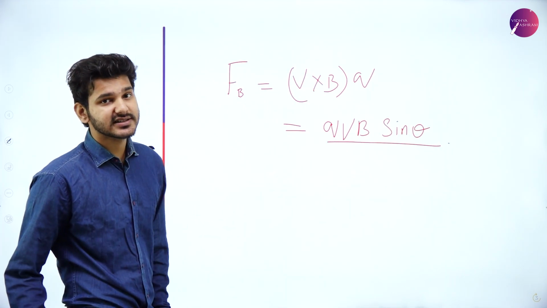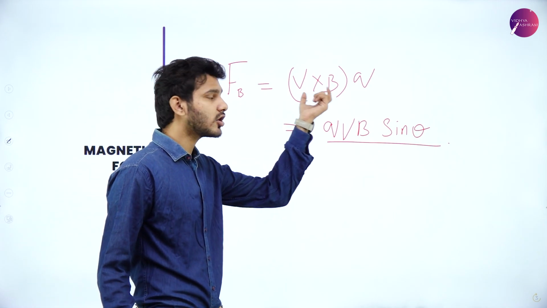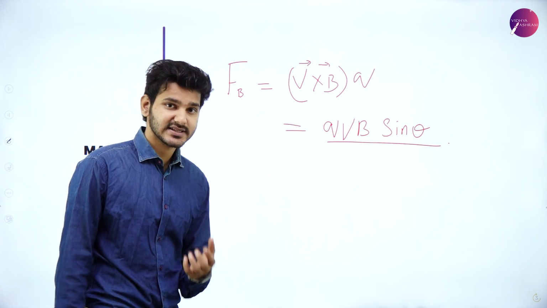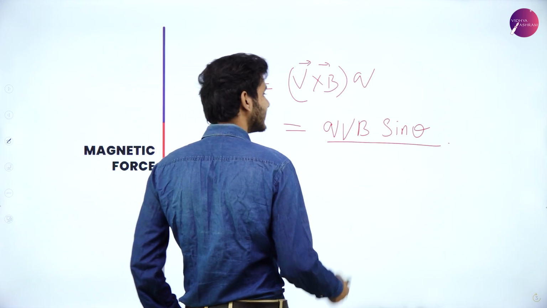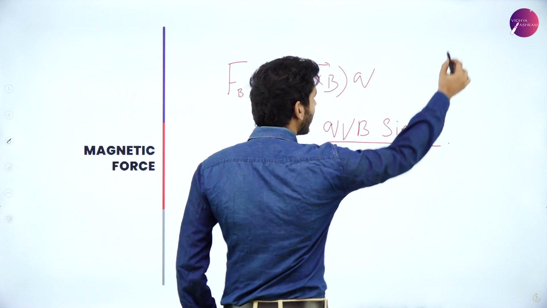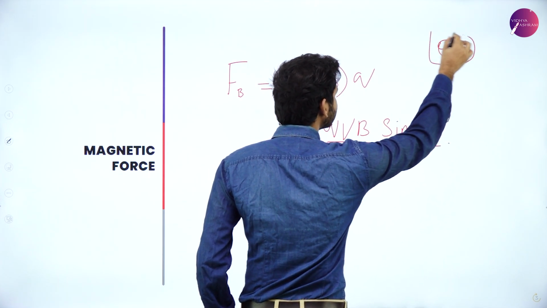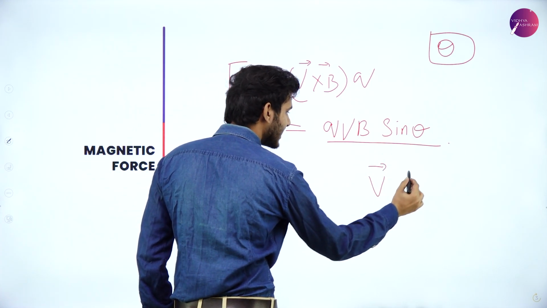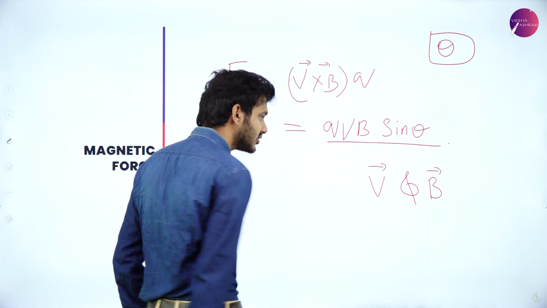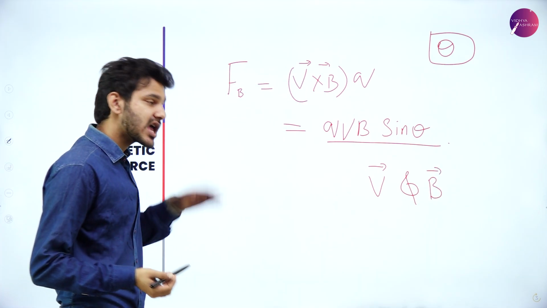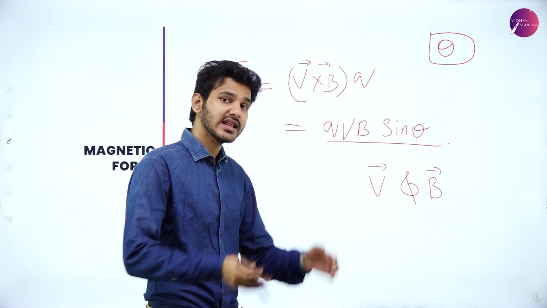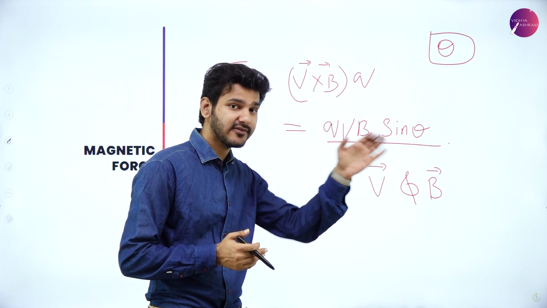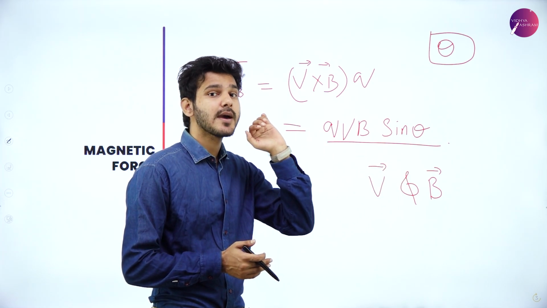This sine theta is there because it is the cross product between vector V and vector B. So theta is the angle between V and B. When a charged particle is moving through a magnetic field, the velocity vector V makes an angle with the magnetic field.